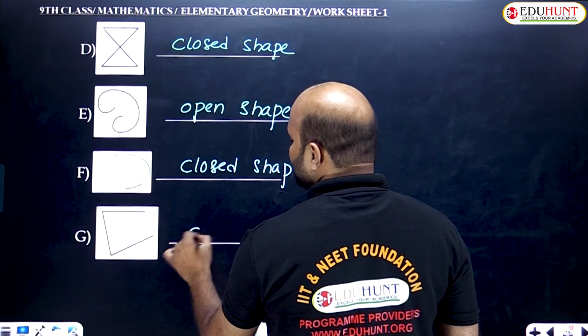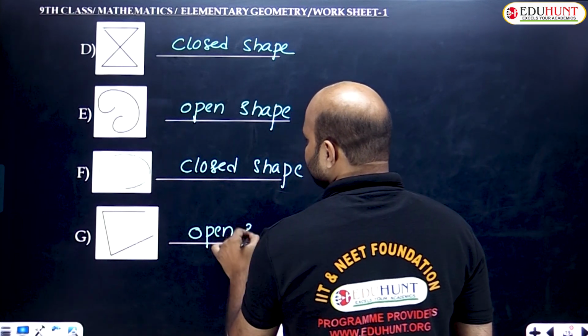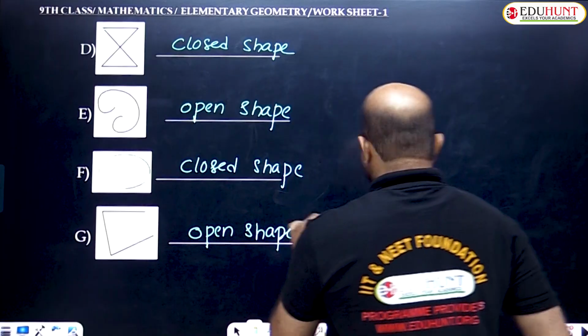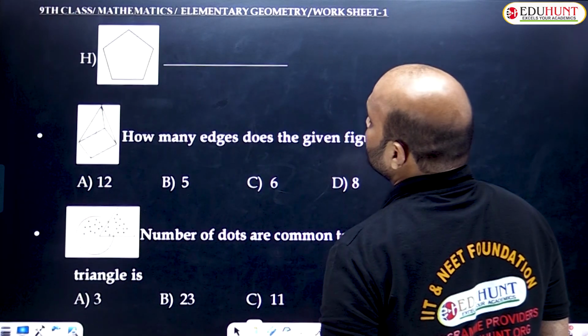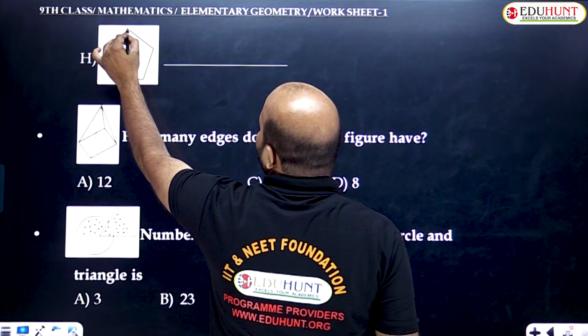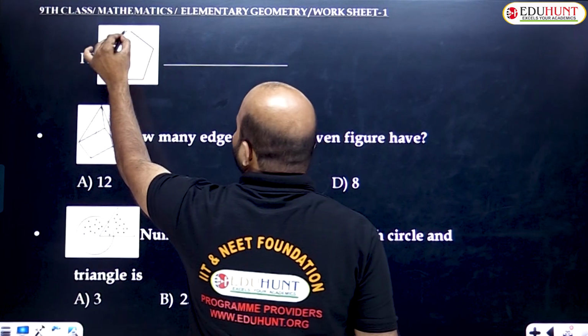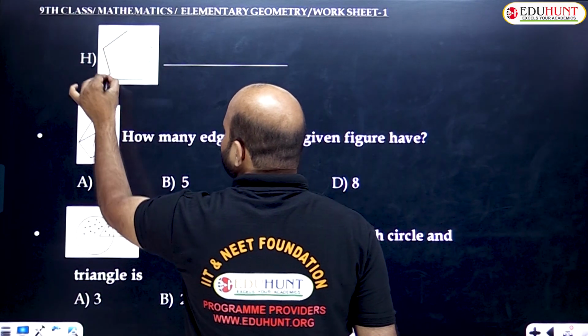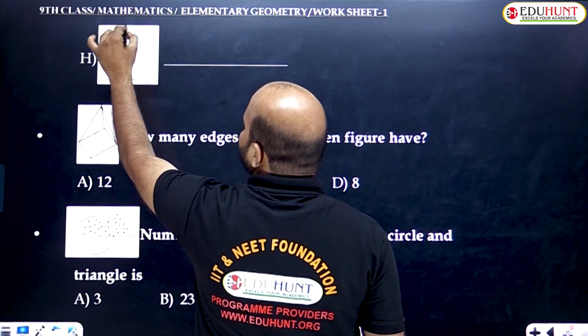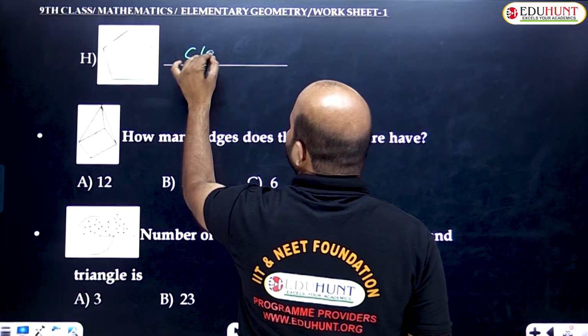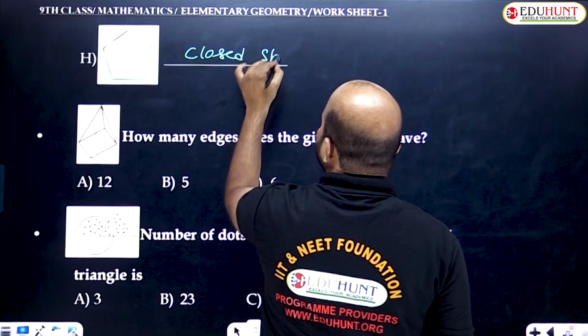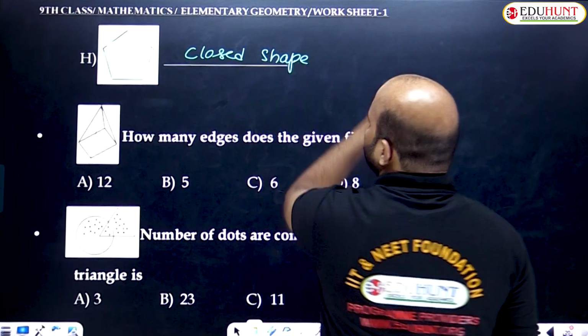It is called an open shape. And finally H begins and ends with the same point. This is a pentagon, and it begins and ends with the same point. It is called a closed shape. Am I clear?